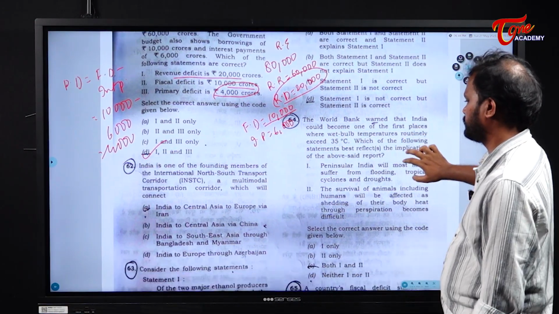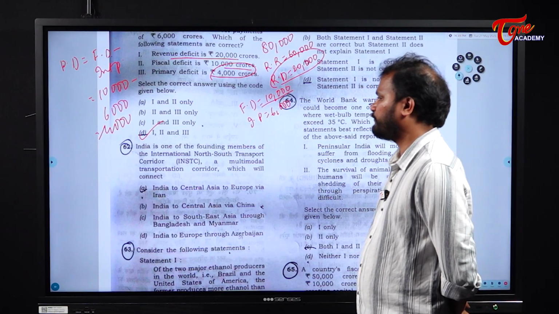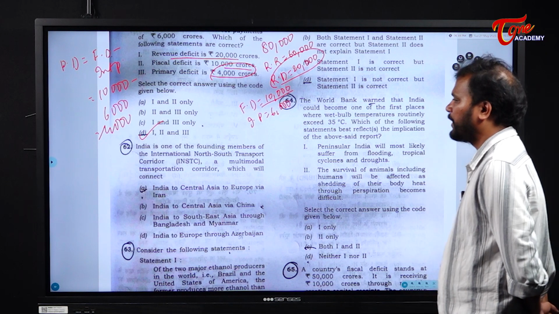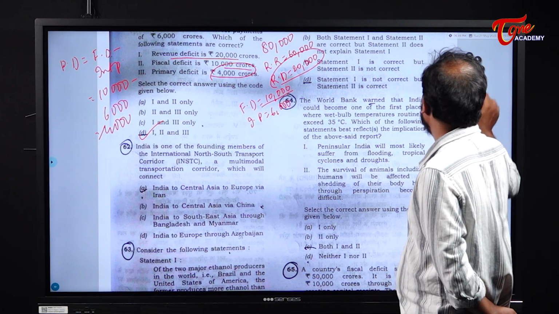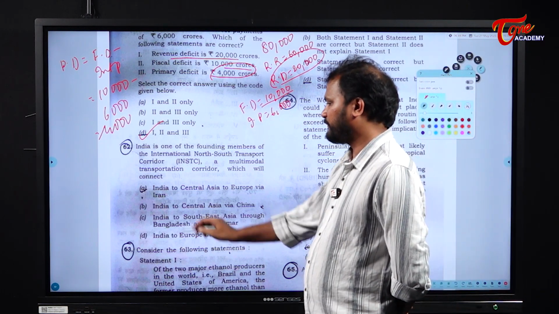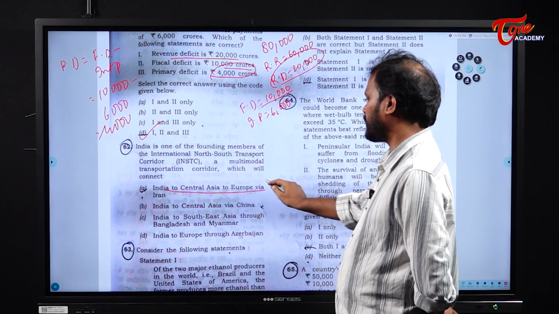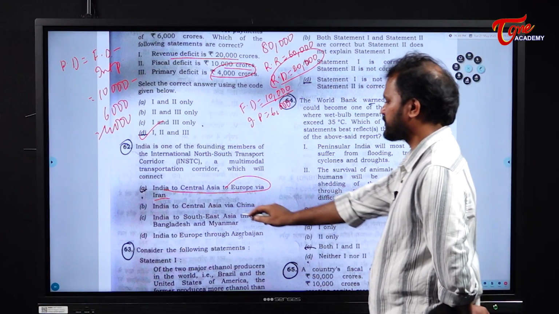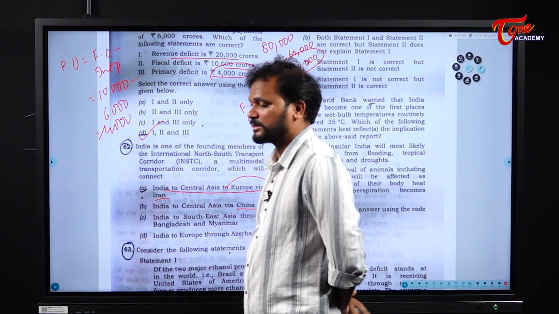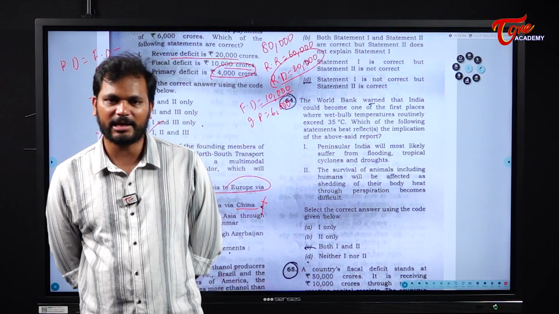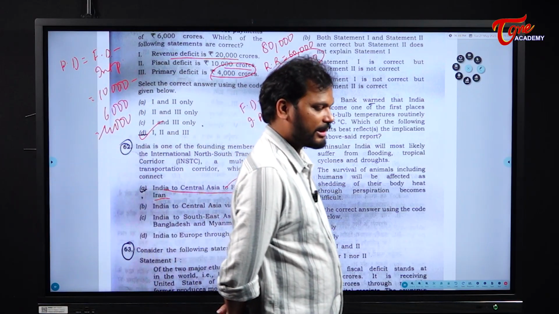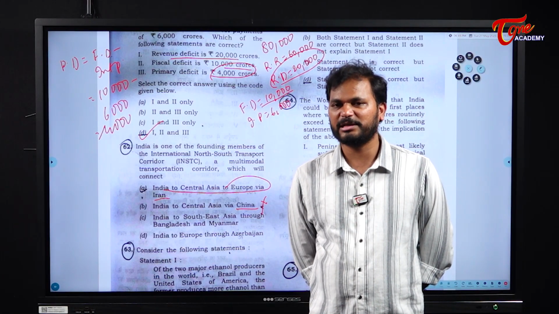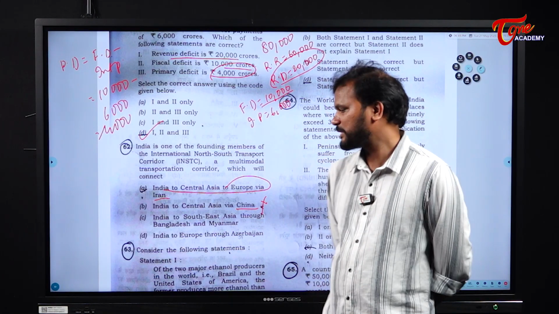Clear? Next. India is one of the founding members of the International North-South Transport Corridor, INSTC, a multimodal transportation corridor which will connect: the first is India to Central Asia to Europe via Iran. Next, India to Central Asia via China. First of all, this is common sense. Why will we include China as part of the project? China already has its own economic corridor being developed, that is the One Belt, One Road. So statement 2 is not correct.